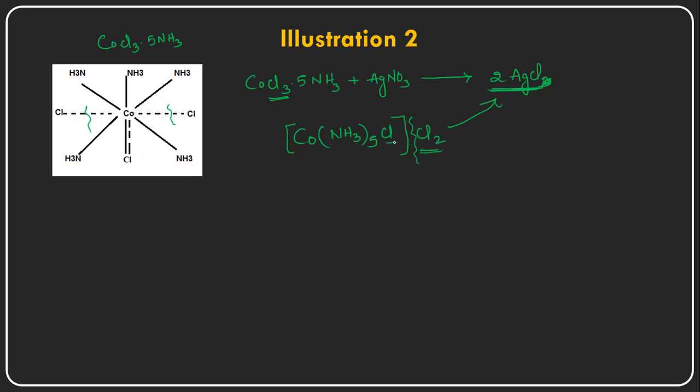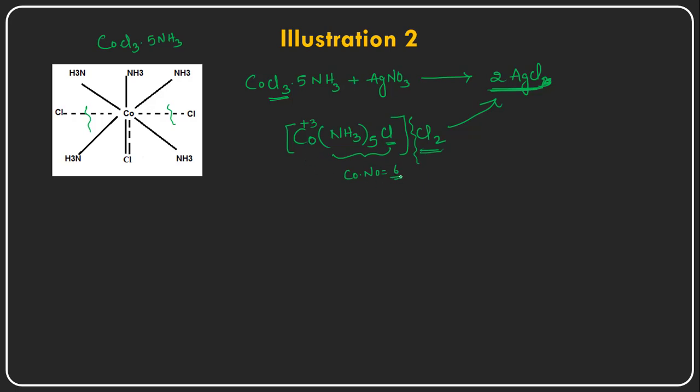But the chloride inside the square bracket has an intimate association with the cobalt, because this chloride is satisfying the primary valency of the central metal cation as well as the coordination number. So here the coordination number of this complex is 6 only.